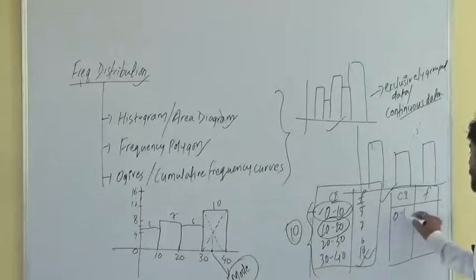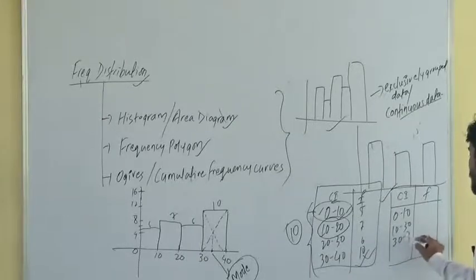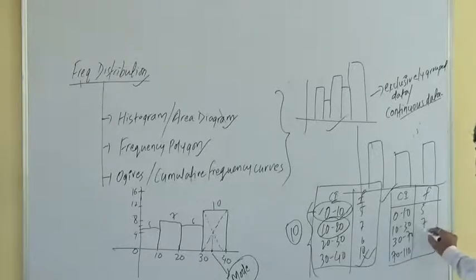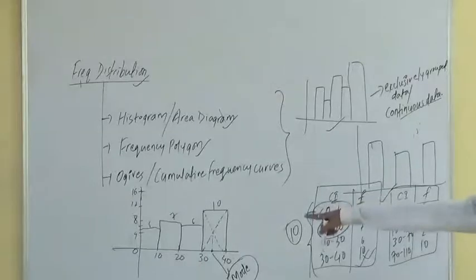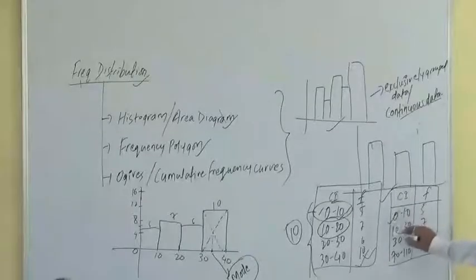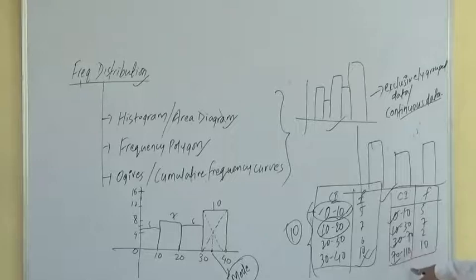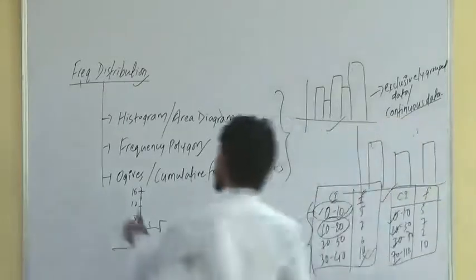Is not uniform. Say 0 to 10, 10 to 30, 30 to 70, 70 to 110, with frequencies 5, 7, 2, 10. Now can I prepare the histogram in the same manner here? I can't prepare the histogram in the same manner just because the width of the class interval is not uniform in all the cases here. So just remember, in case the width of the class intervals are not same, we have to represent this y-axis